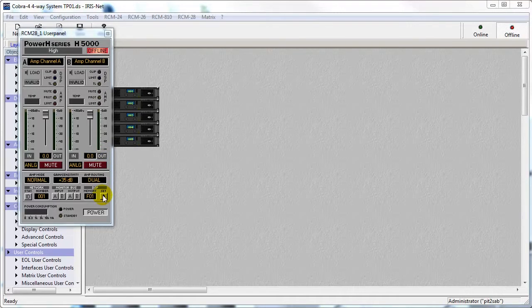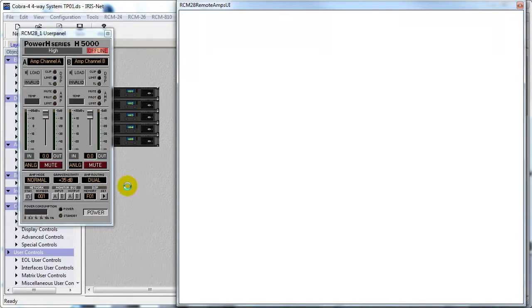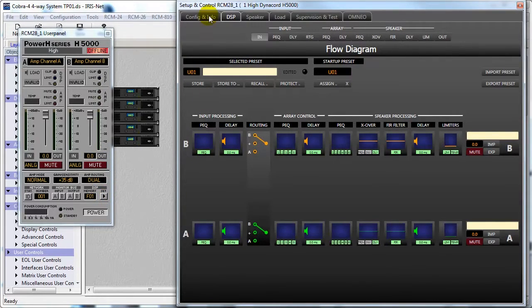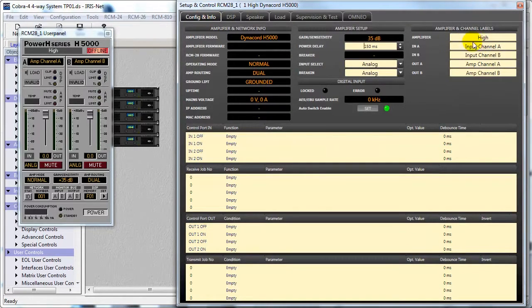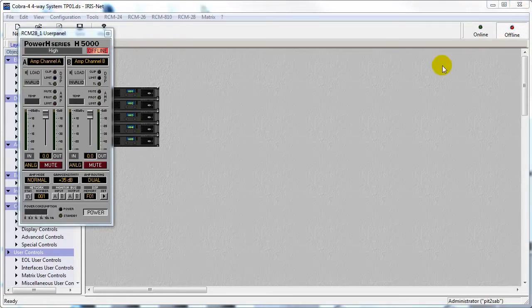When you open the Setup and Control dialog, you can label the amplifier and its channels, e.g. on the Config and Info page. If you have many amplifiers and channels which need to be labeled, then this method can be very time-consuming. To save time, there's a nice option in IRIS-Net.